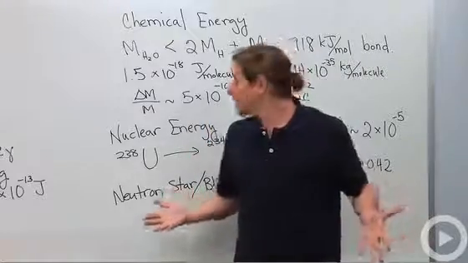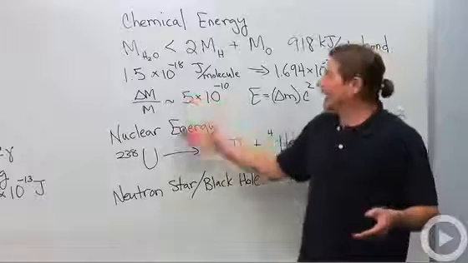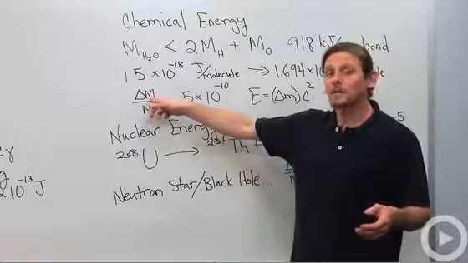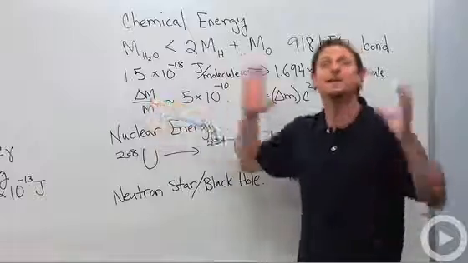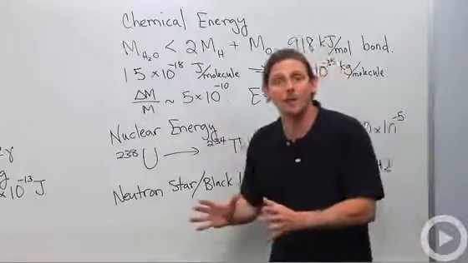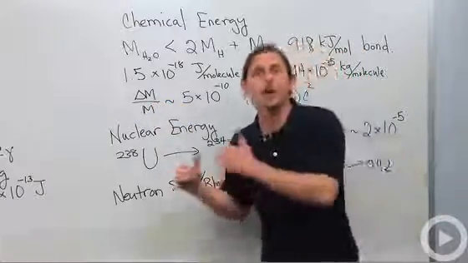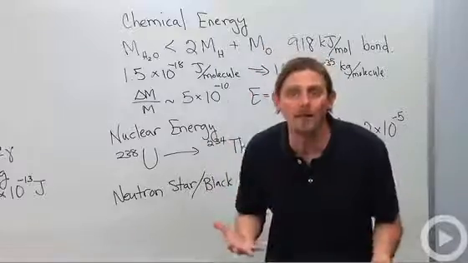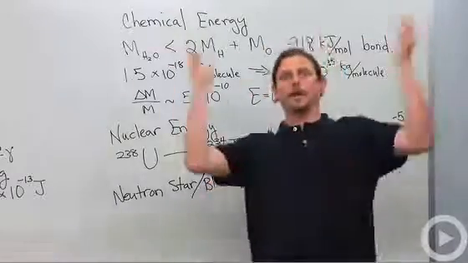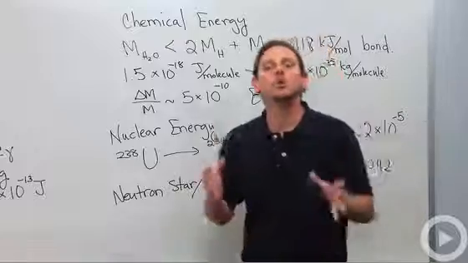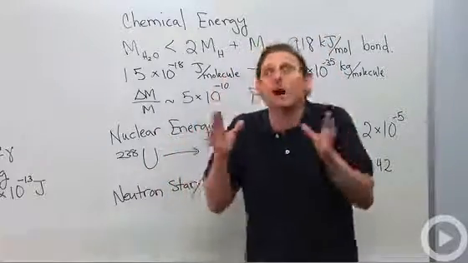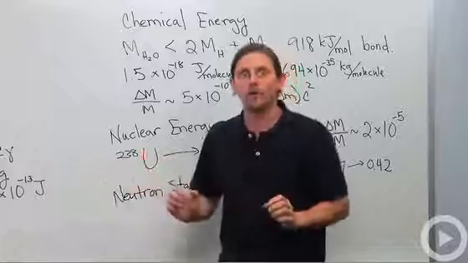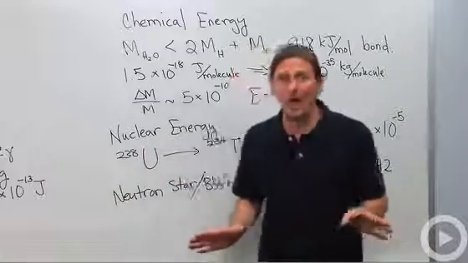So how do we get that? Well, the energy is given by the change in mass times c squared, because E equals mc squared. But we're not going to use the whole mass because we're not destroying the hydrogens and the oxygen. We're just destroying the bonds. So you can think about it like the mass of the bond itself, and it's just associated with that energy.